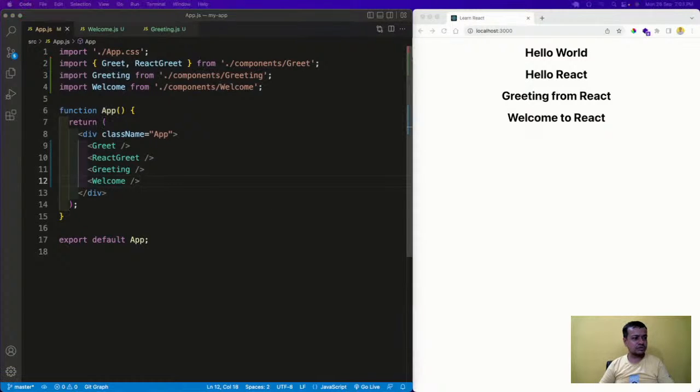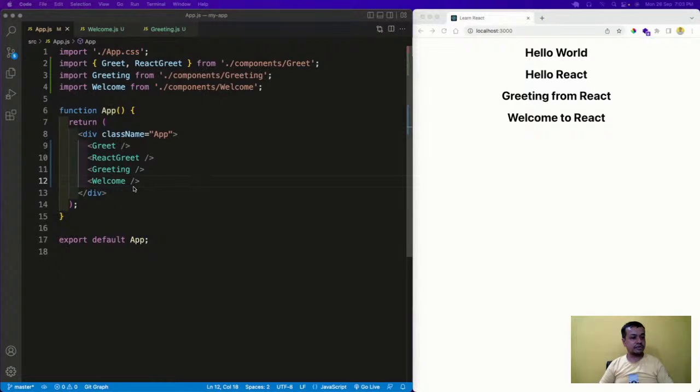All right, so React is a very small JavaScript library, so it doesn't have many concepts. Here we are going to learn about a concept known as props in React. Props are a way to pass data in React from one component to another. Like app.js is known as the parent component of all these things because it is calling this thing. So if I want to pass some data from app.js to welcome or greetings, how do I pass it? I pass it in a special way. It is known as props in React.js.